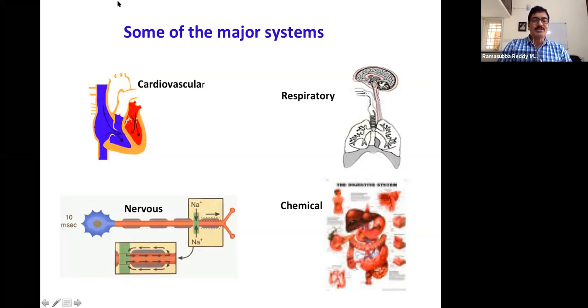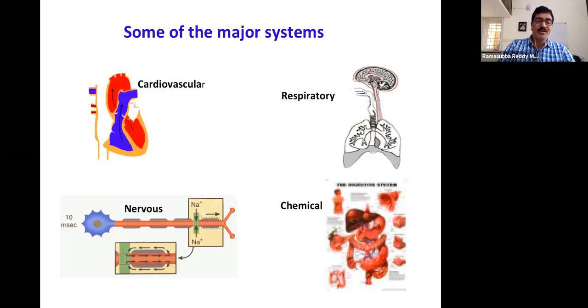Suppose any system is not functioning properly, or is not coherent with the core systems, then we will have complaints or diseases that may come up either in one system, or may percolate to the other systems.